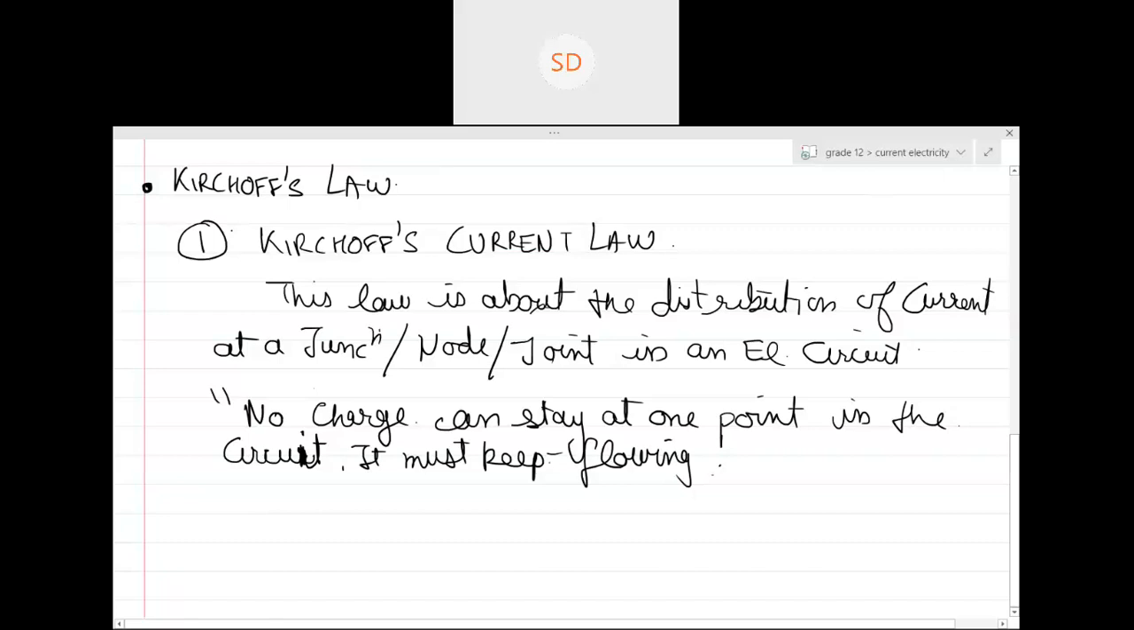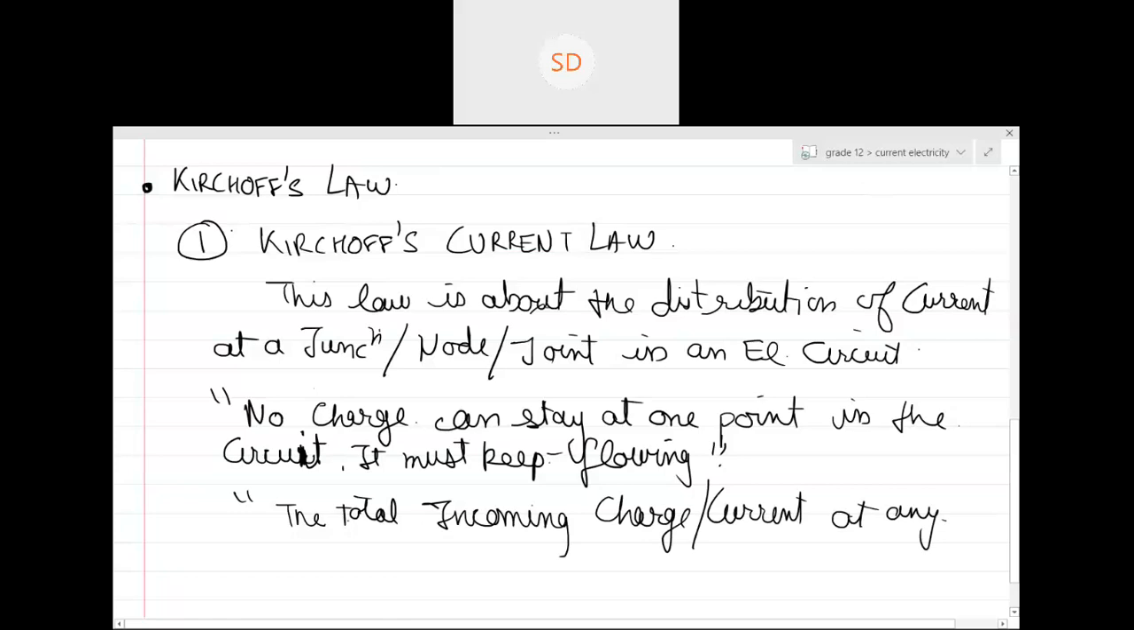Okay, so basically he says this: no charge can stay at any one point in the circuit. It must keep flowing. If it must keep flowing, then the total incoming charge or current at any one point or node on the circuit should be equal to